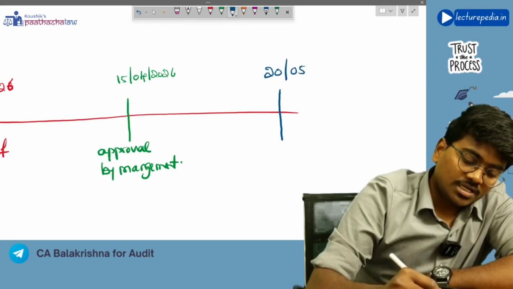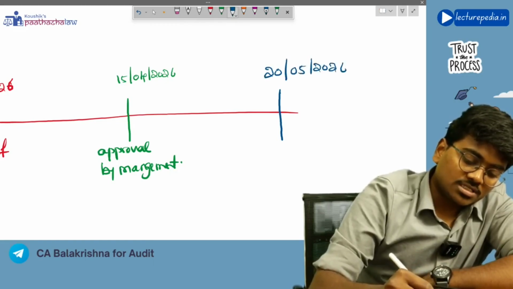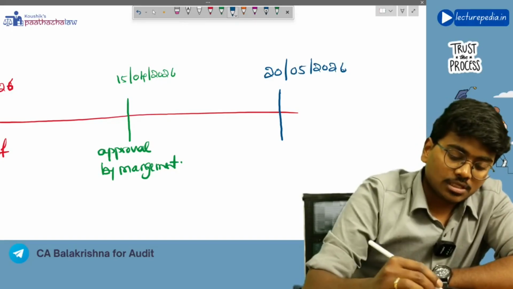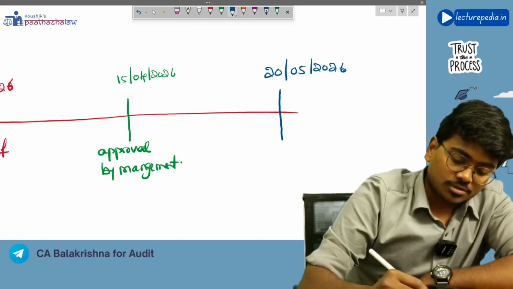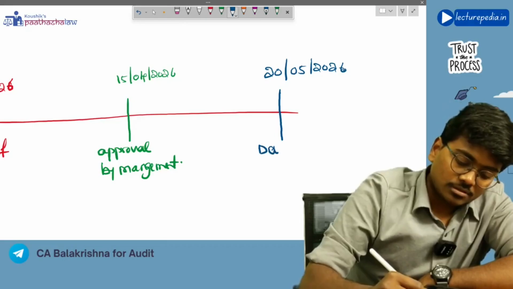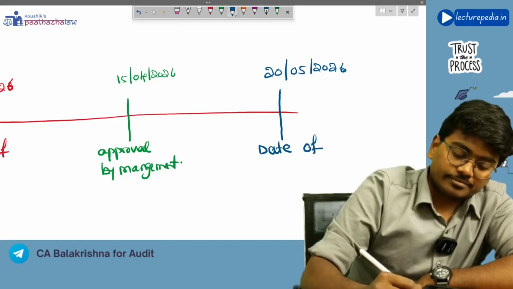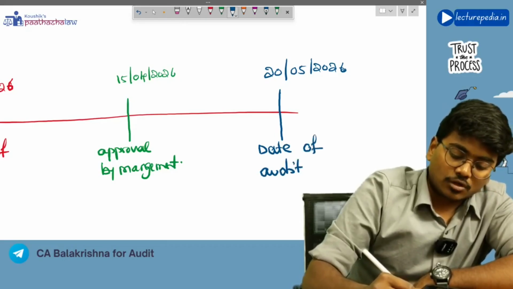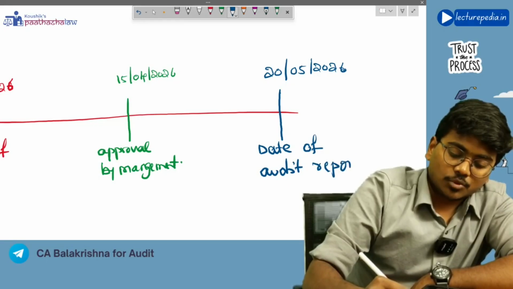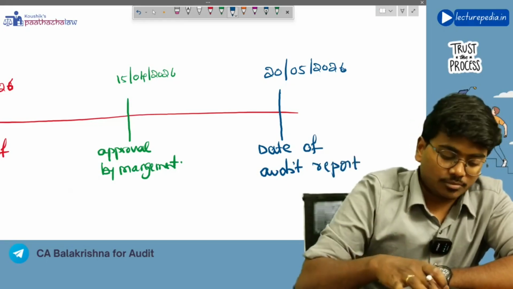On 20 May 2026, the date of audit report. Okay, this is the date of audit report.